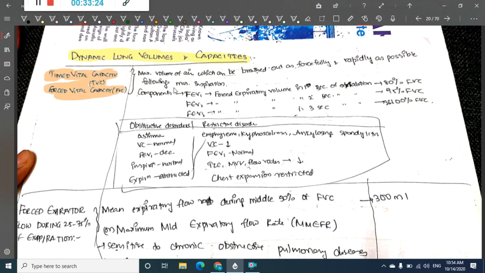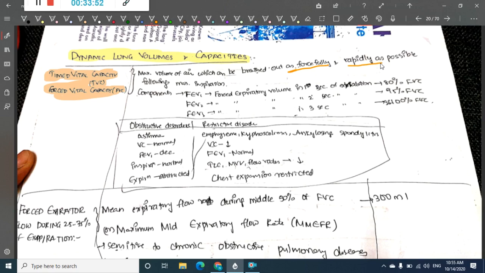You will have to ask the person to inspire the maximum amount of air, and then ask the patient to expire it as fast as possible, with high force and high volume. That is forced vital capacity, which is FVC.